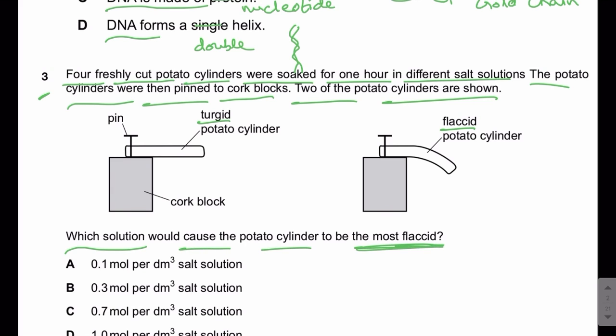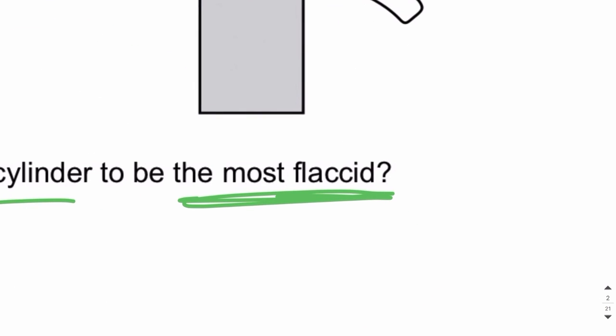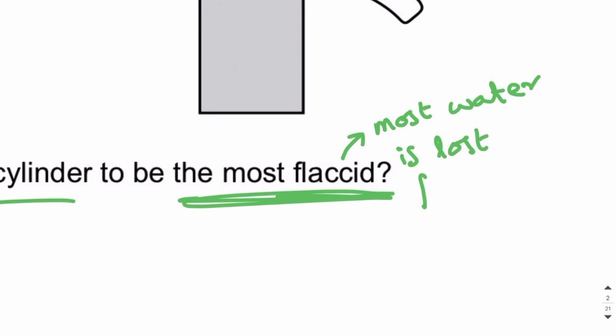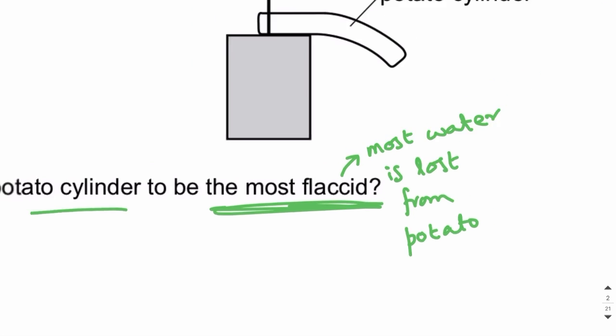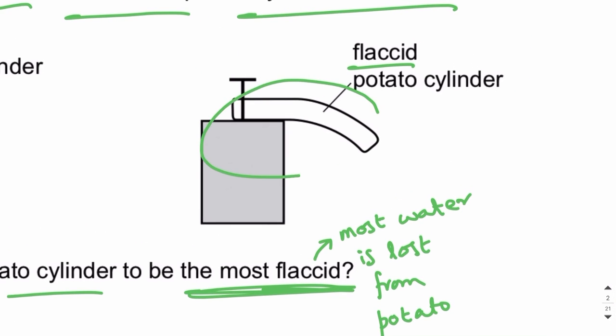What is meant by this statement? We need to pick a solution which would cause the potato cylinder to become most flaccid. Most flaccid means that most water is lost from the potato. Flaccid is a state of a tissue in which the cells loosen because of the loss of water. So most flaccid means that the potato has lost most water.